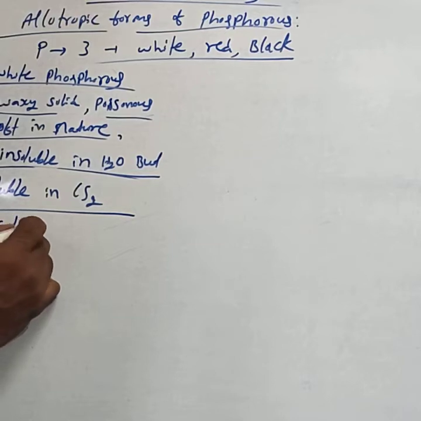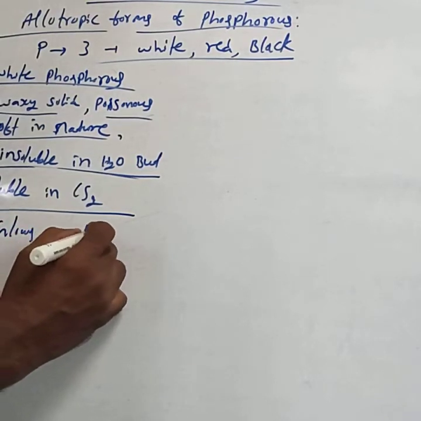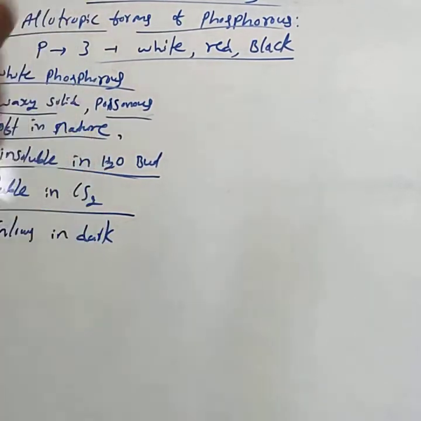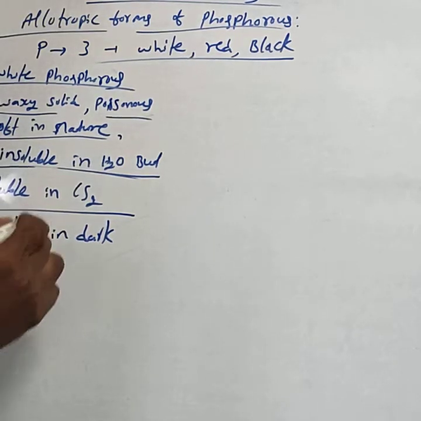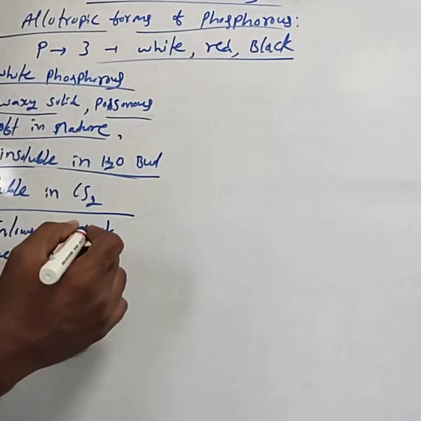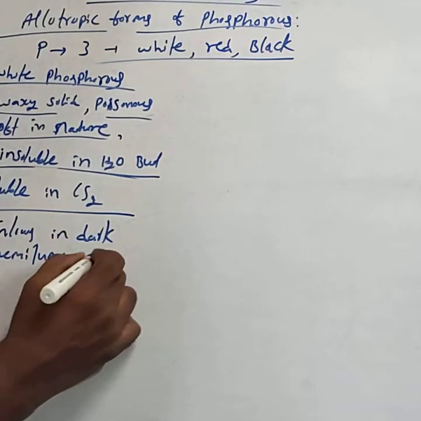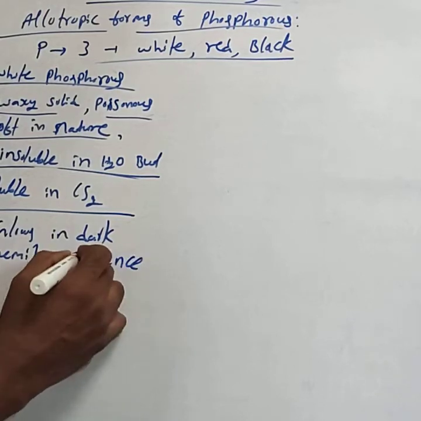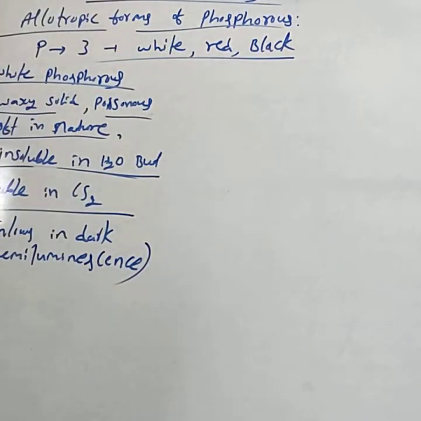It can glow in the dark. That property is commonly called chemiluminescence. White phosphorus glows in the dark, and it is called chemiluminescence.